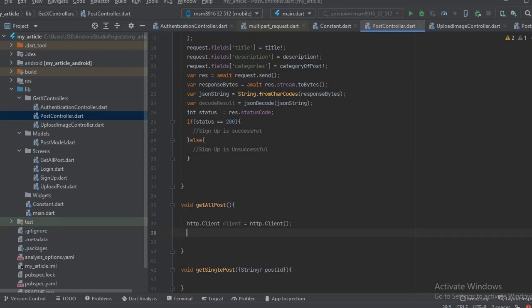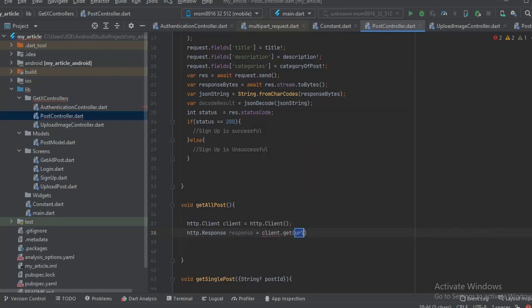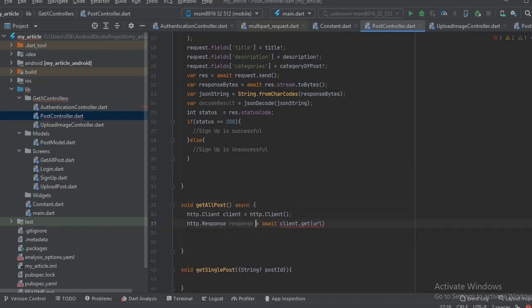Okay, so in that way, all we have to do is say var http. We get the response. We're going to get response from the client. So to get response from the client, we're going to say http.Response. Response here is equal to client. So we want to get a post. We're going to say .get. It's going to be a get request. Okay, so we're going to say client.get. Remember to make it asynchronous here because we are dealing with a network request, and right here we're going to say await.